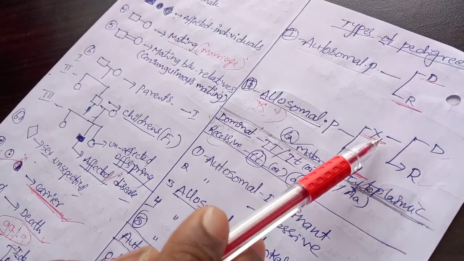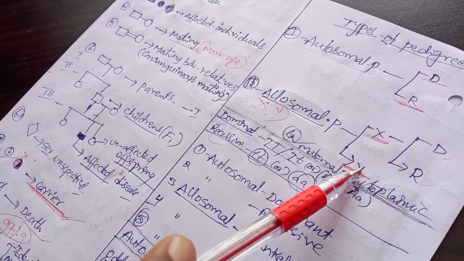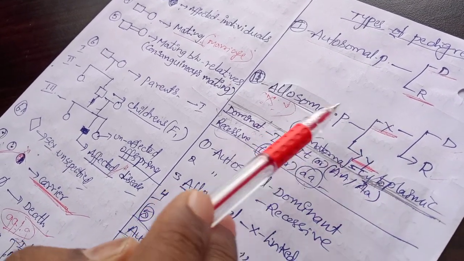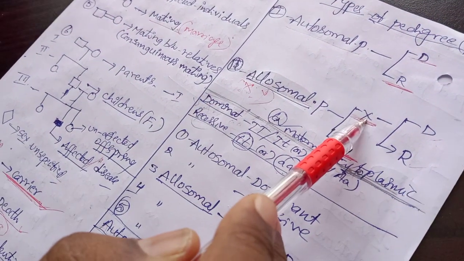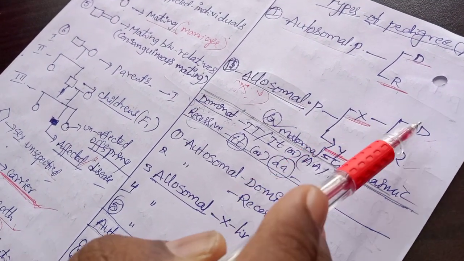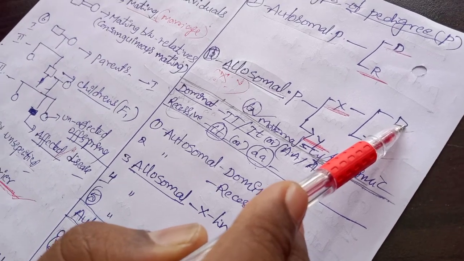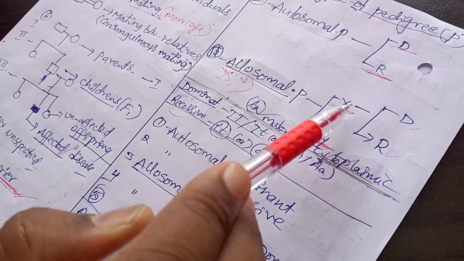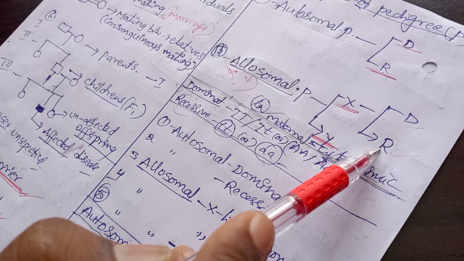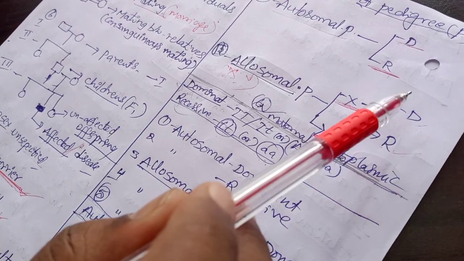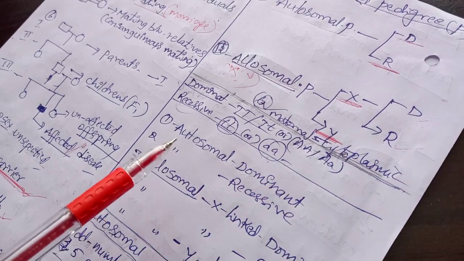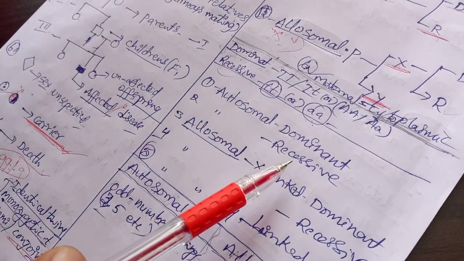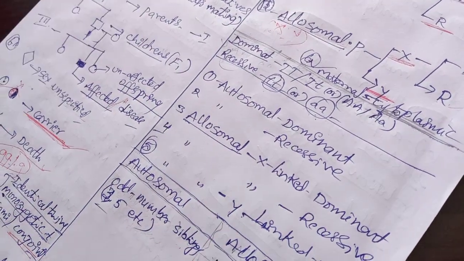Allosomal pedigree is of two types, X and Y. Allosomes are two: one is the X chromosome and another one is the Y chromosome. For X chromosomes, there is the X-linked dominant pedigree and the X-linked recessive pedigree. The last one is the Y-linked pedigree. So now we have to know what the dominant condition and the recessive condition are.